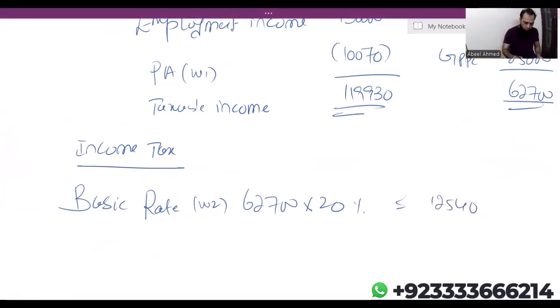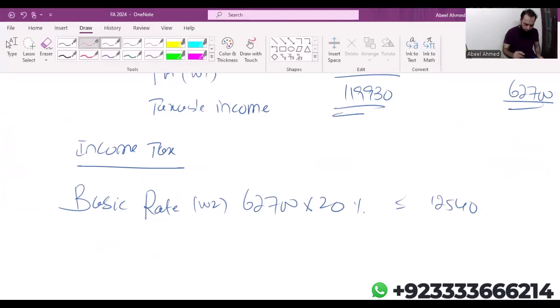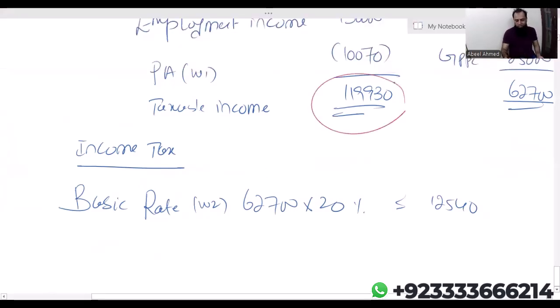Let me change the color of the pen. Student, the total taxable income is 1,19,930. Out of that 1,19,930, we have taxed 62,700.